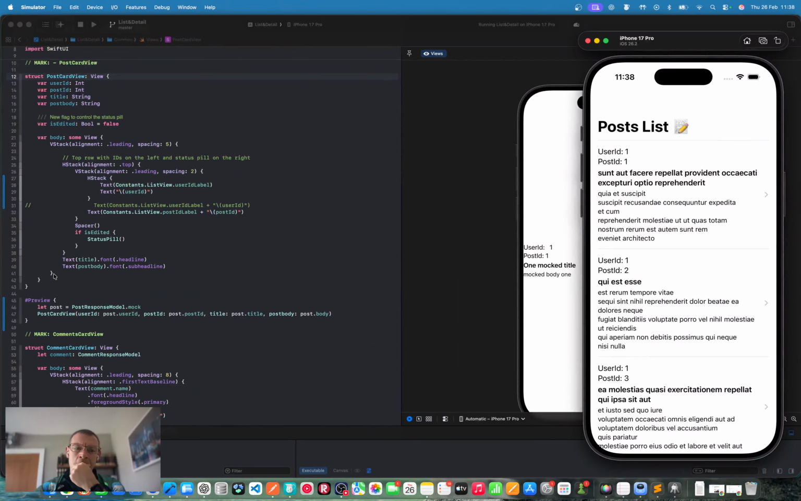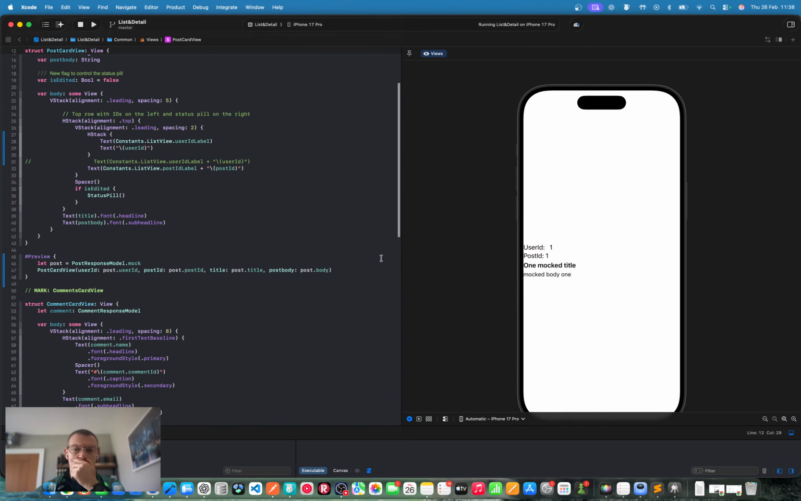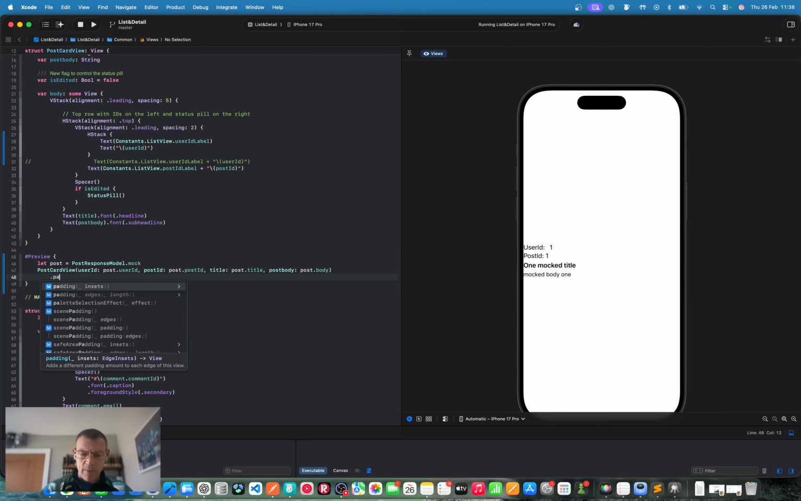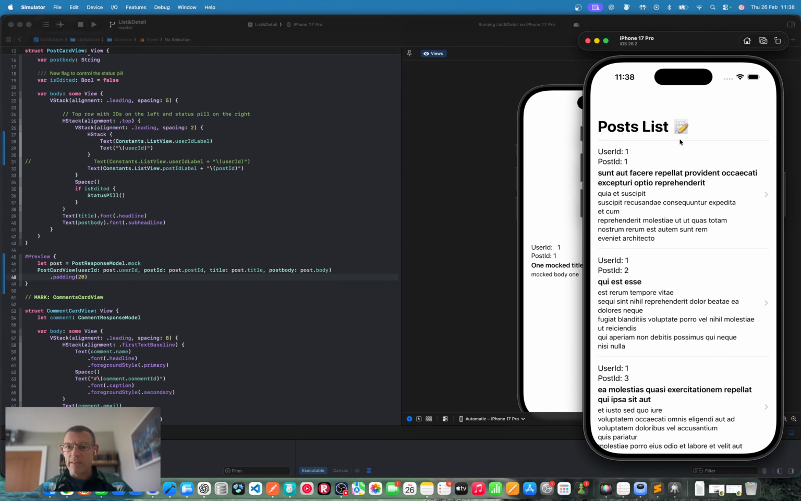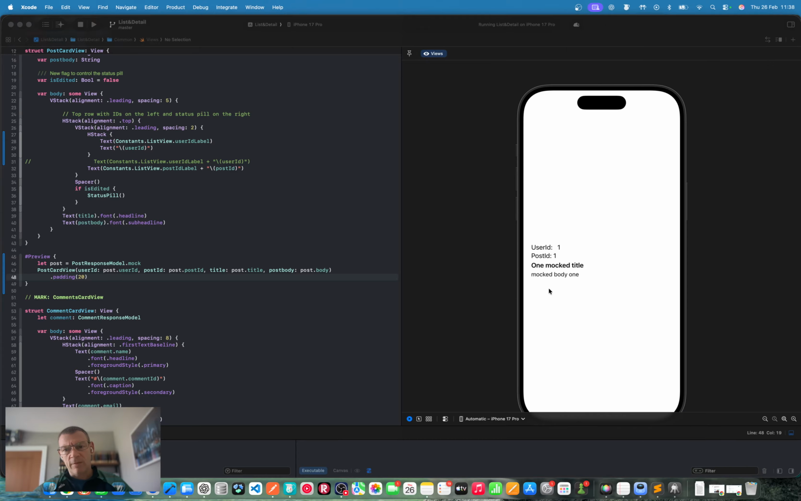Fine, fine, fine. Can we maybe put some padding on this? So we'll say padding, insets, just padding 10. Give me 20. And let's go with that. I think that's fine. The dividers are part of the list, so we won't worry about those. But I think that's sufficient for us to work with.